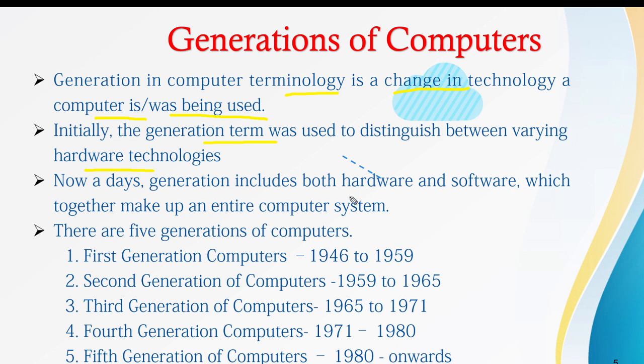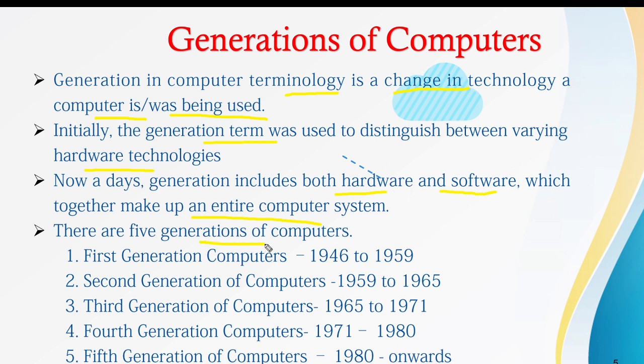Nowadays, generation includes both hardware and software, which are constantly changing and together make up the entire system. Without software and hardware, the computer system is nothing.